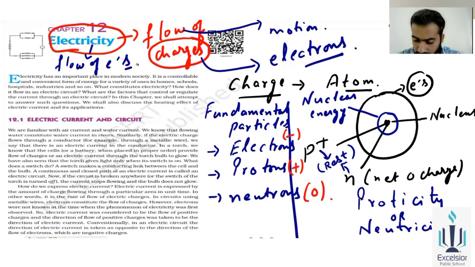Okay, so firstly we'll know what electricity is. What is the meaning of electricity, why the term is called electricity, not proticity or neutricity. Why? What is the charge over there, what is charge made up of, what is inside the atoms, that is, the fundamental particles. Three main fundamental particles are there. So this is the basic information about that. Now we'll move to the next slide.